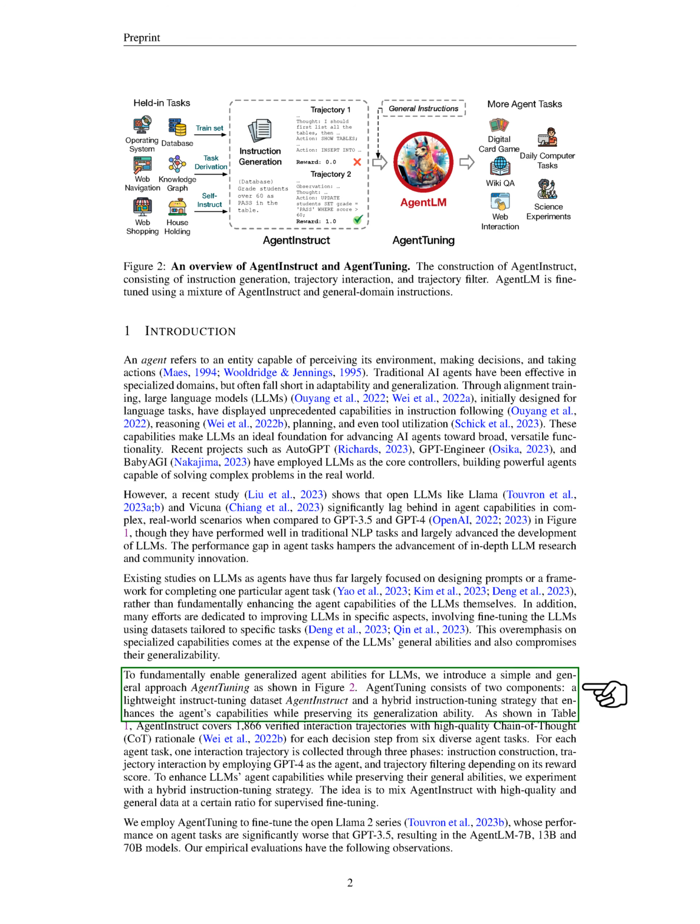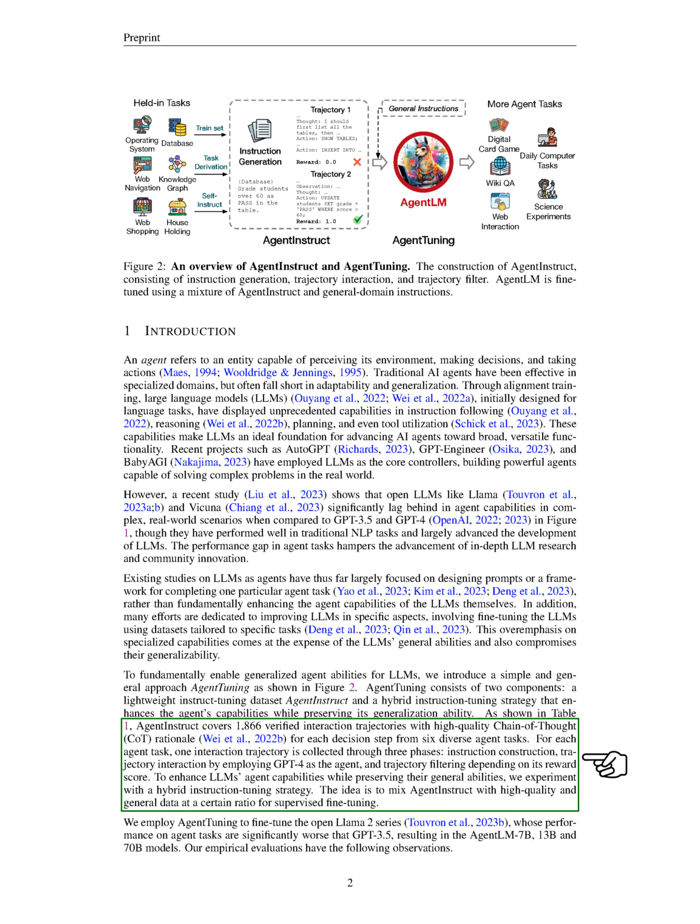To address this, we're introducing a simple and general approach called agent tuning. This approach includes two parts: a lightweight instruct tuning dataset called AgentInstruct and a hybrid instruction tuning strategy that improves the agent's capabilities while maintaining its ability to generalize. AgentInstruct includes 1,866 verified interaction trajectories with high-quality rationale for each decision step from 6 different agent tasks.